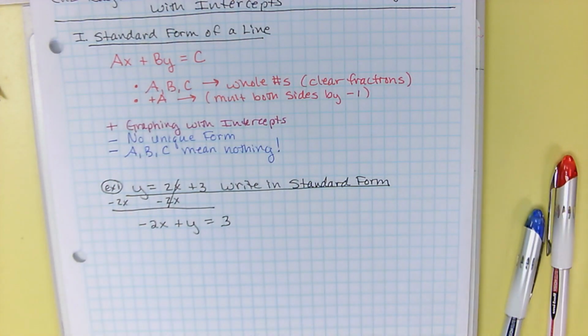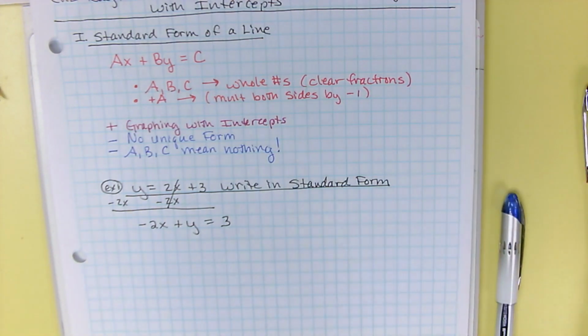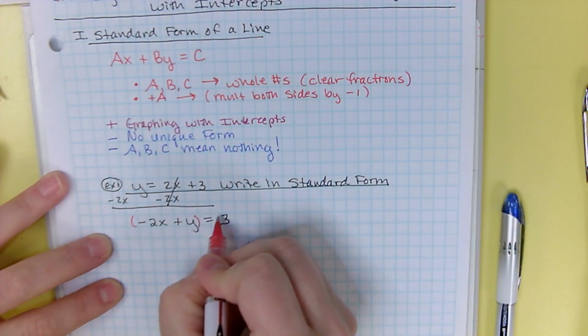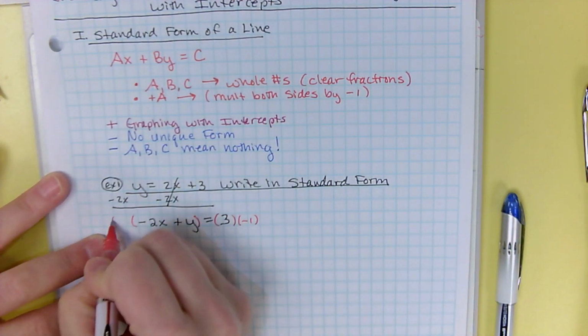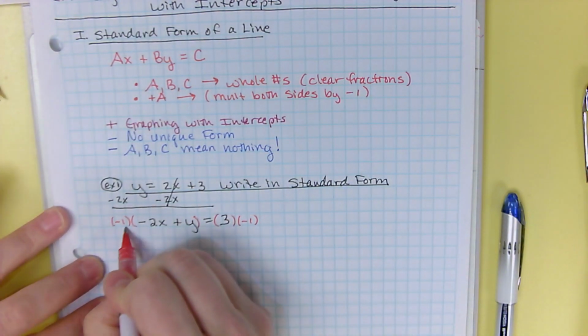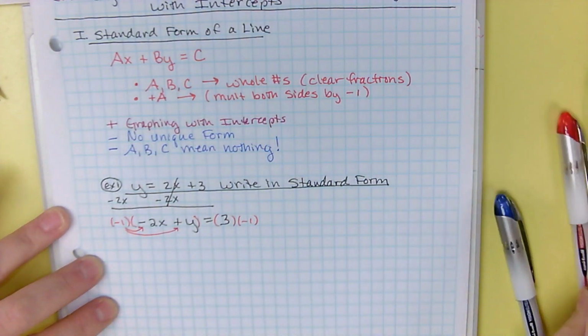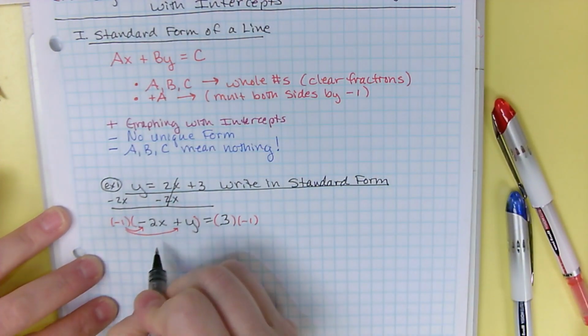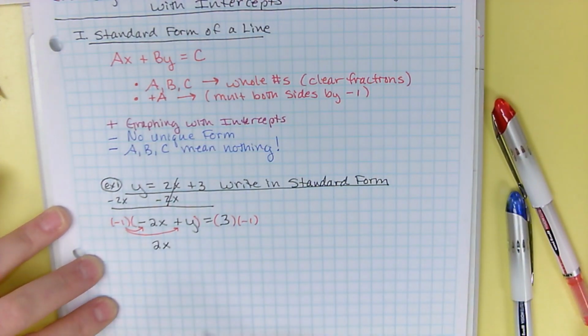So the x is first, then the y, the equal sign, and the number. Nicely enough, A, B, and C are whole numbers. That's good. But my A is not positive. So to fix that, we're going to need to multiply both sides of the equation by a -1. On the left, it gets distributed and it changes all the signs. Negative times a negative is a positive 2x.